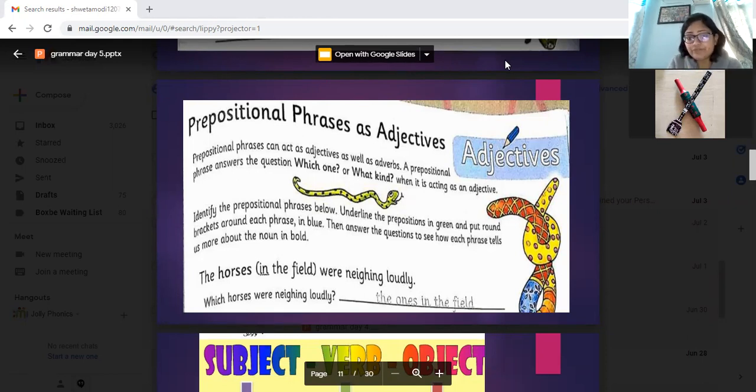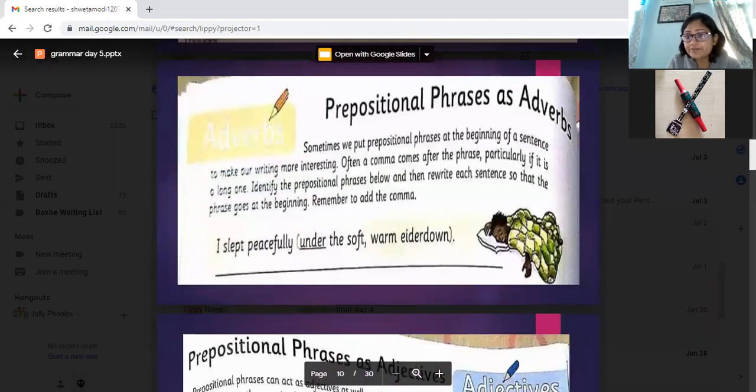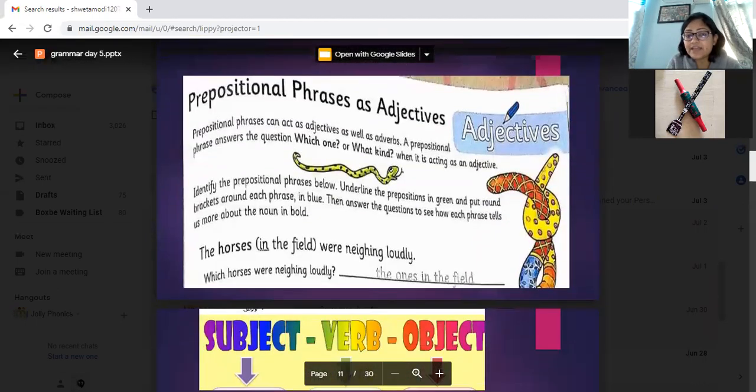So a preposition phrase, here it behaves as an adverb because it is telling you about the action happening, but here it behaves as an adjective because it is telling about the noun. It is describing the noun. Clear?